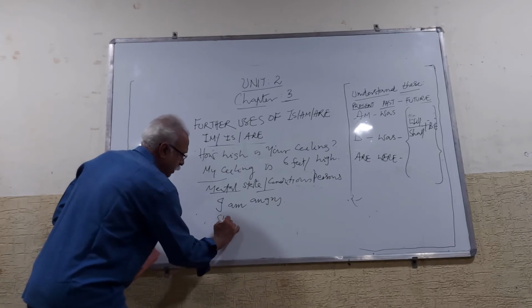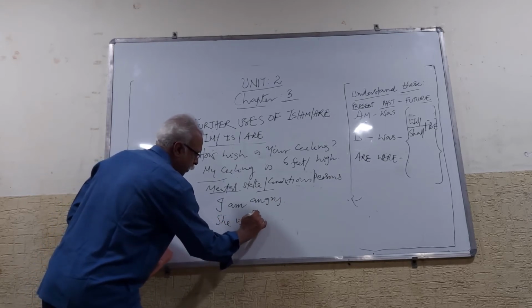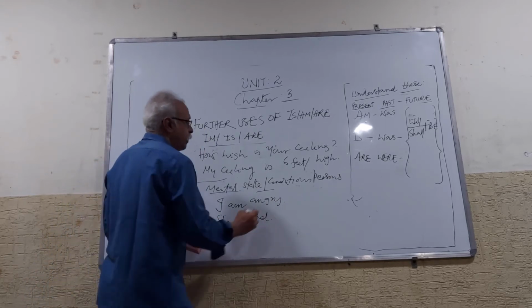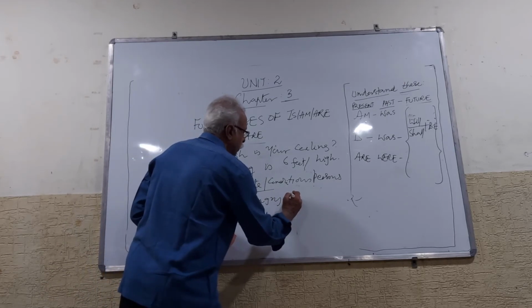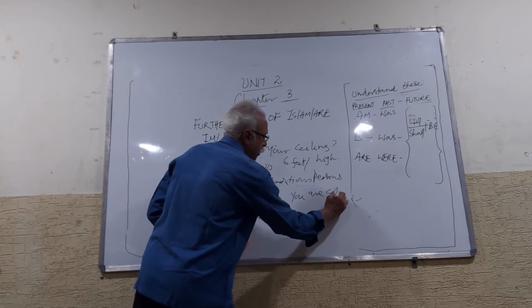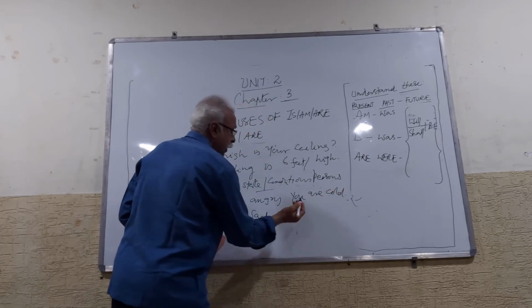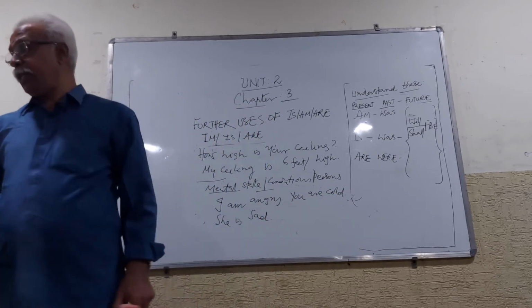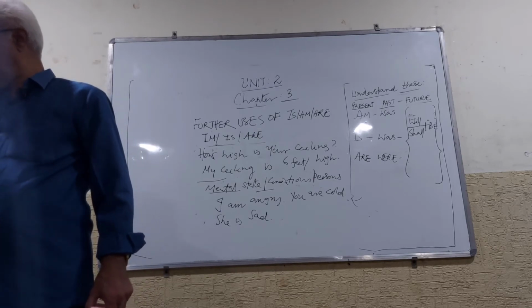She is sad. You're cold. Like that, you can say many things also. Right.